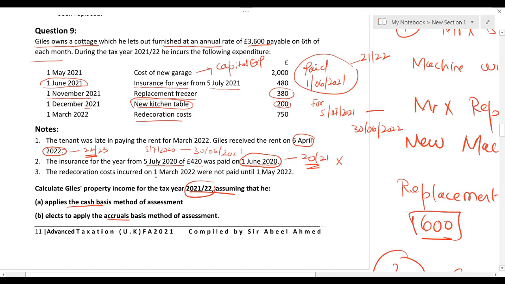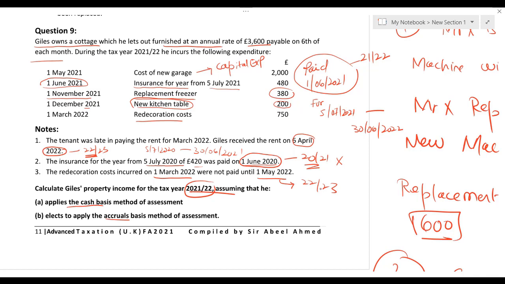Redecoration costs were incurred on this date but were not paid until 1st May 2022, which falls in the tax year 22-23. Even though the redecoration cost was accrued on 1st March 2022, it was not paid within the relevant tax year. And we are right now solving the question using cash basis.